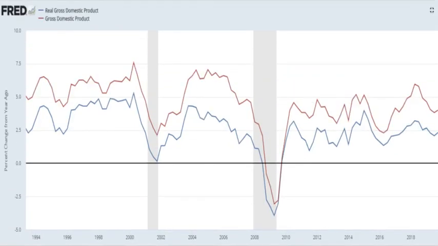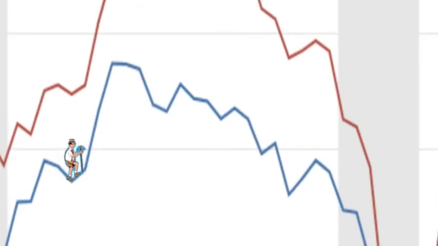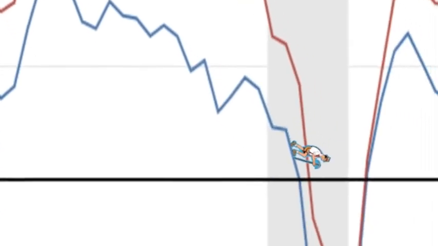This graph shows GDP growth reported in nominal and real terms. Nominal GDP is based on current prices, whereas real GDP adjusts for price inflation and deflation by removing it from nominal GDP. While GDP does generally rise over time, falling or negative real GDP growth is a contraction of the economy. If 2 consecutive quarters of negative real GDP are recorded, you have yourself a recession.